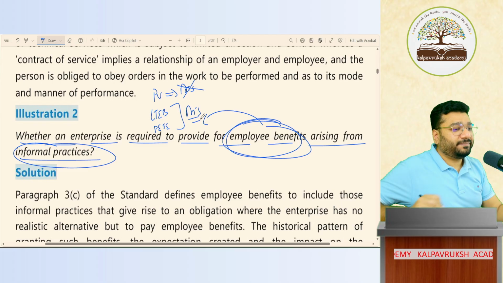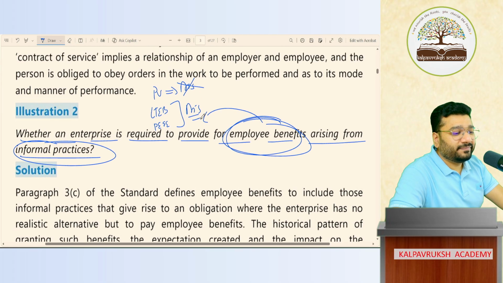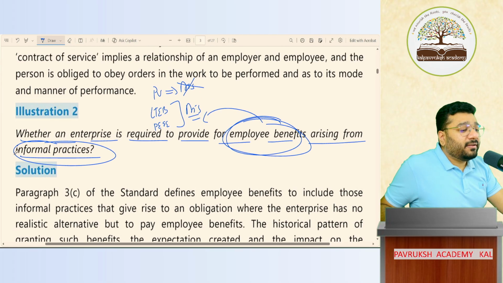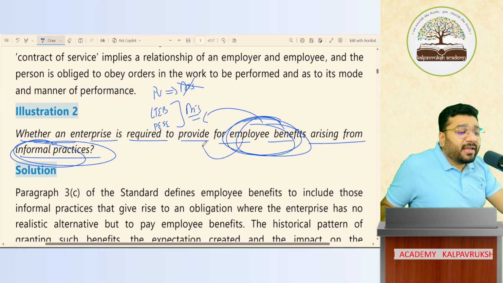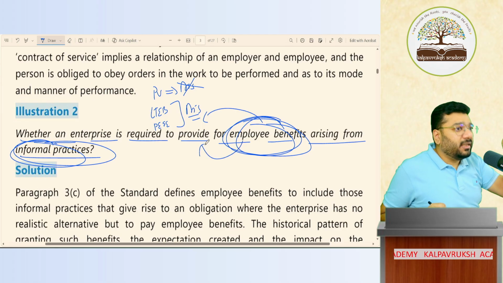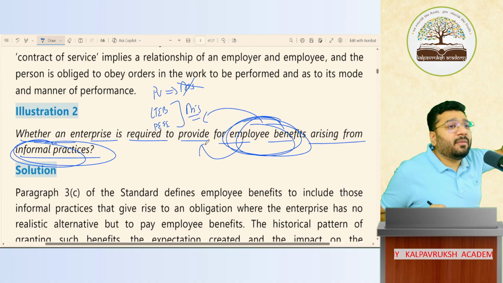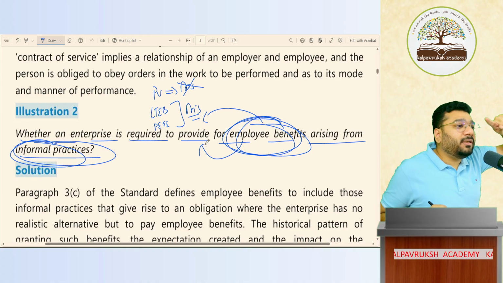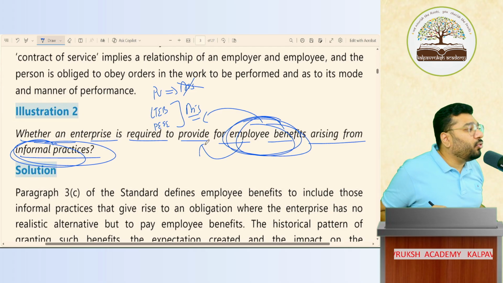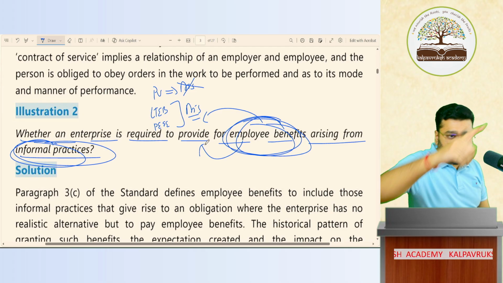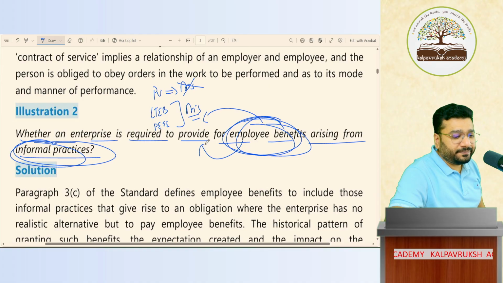This is still something they missed. What are they telling? Will informal practices lead to employee benefit? Yes. Should provision be created for such employee benefit or not? Yes. If it is short term, then create the provision in the absolute value. If it is long term, then create it in the discounted value. Okay, not okay. Please mention that point also now. Mention that. It is not there in the answer.